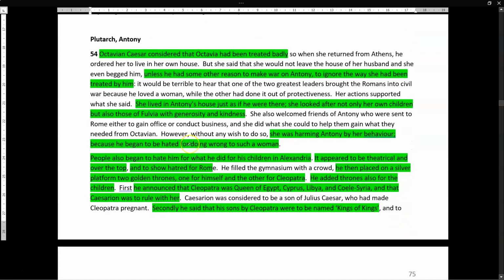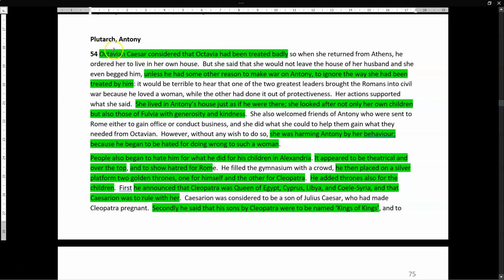Cool. Okay, we then move on to the Plutarch source. So basically this is where we see lots of problems that Antony creates for himself, to be honest. He's a bit of an idiot, it would appear. So Octavian Caesar, so this is really frustrating.